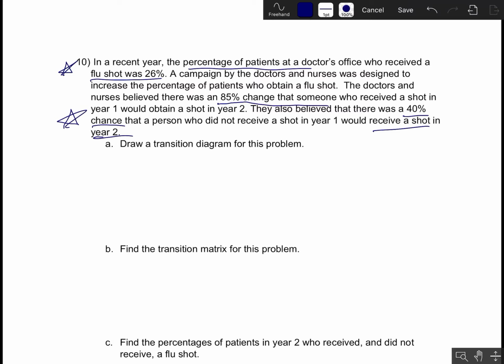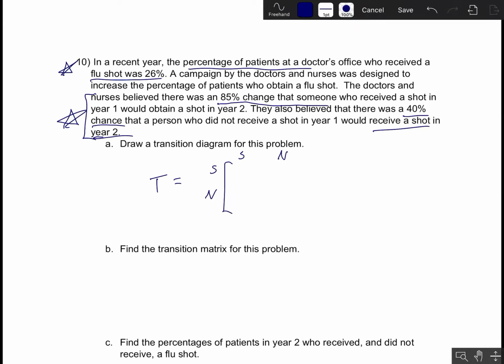The bottom set of information, or these last two sentences, is going to tell us the transition diagram information, because these last two bits of information are telling us the transition probabilities. So let's use, maybe I'll use the letters S and N for shot or not.